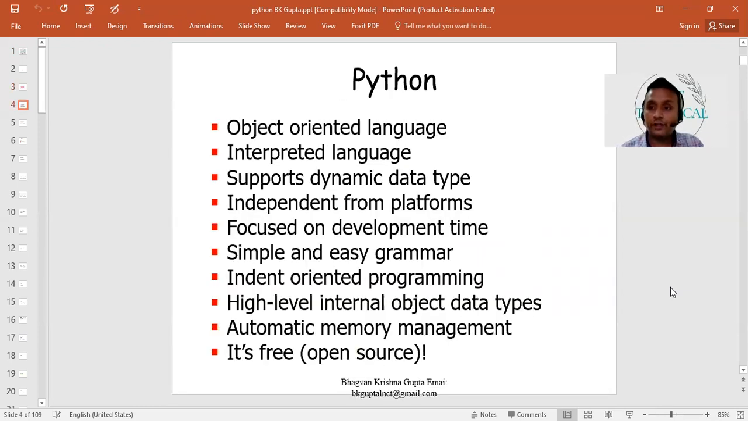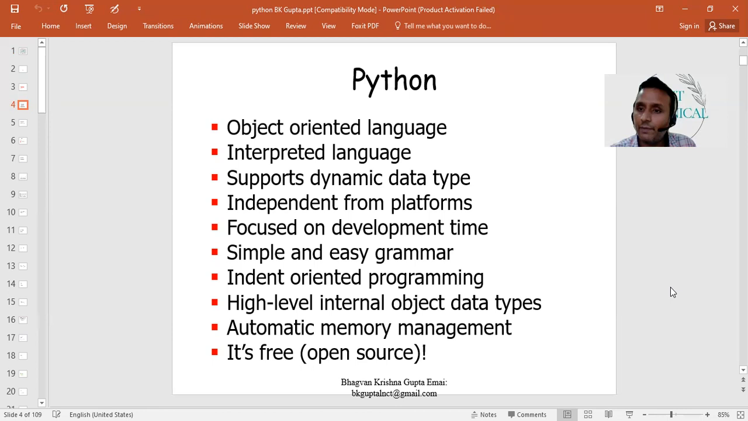Before starting the Python course, we have to know the basics of the programming language. What is Python? Python is an object oriented programming language, so whatever we pass in Python, it will consider everything as an object. Python is an interpreted language, unlike C++, which is a compiler-oriented language. Python will check the syntax of a line and execute the line, so it executes code line by line.